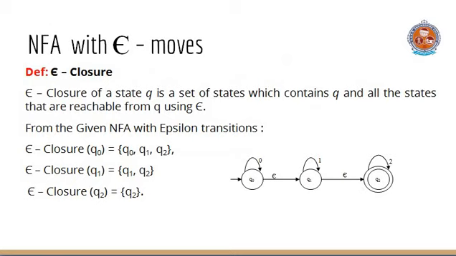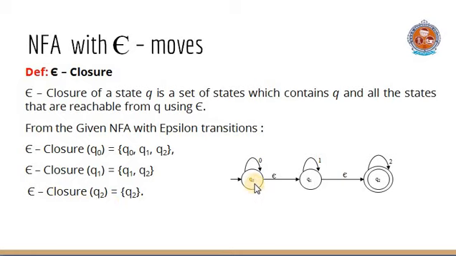Now this is the definition of the epsilon closure. Epsilon closure of a state Q is a set of states which contains Q and all other states that are reachable from Q using epsilon. This is the definition of epsilon closure. We can find out epsilon closure for every state in the automata. Here epsilon closure of Q0, epsilon closure of Q1 and epsilon closure of Q2. How we can determine these?